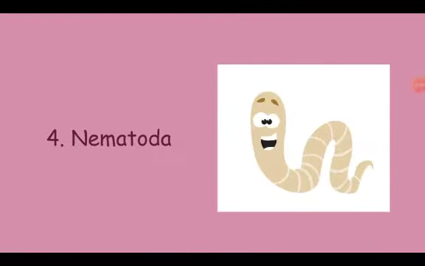The organisms in class Nematoda, unlike class Platyhelminthes, are roundworms. Their body is rounded and unsegmented. But like class Platyhelminthes, these organisms are also parasitic. That is, they draw nourishment from the host. Example is Ascaris.